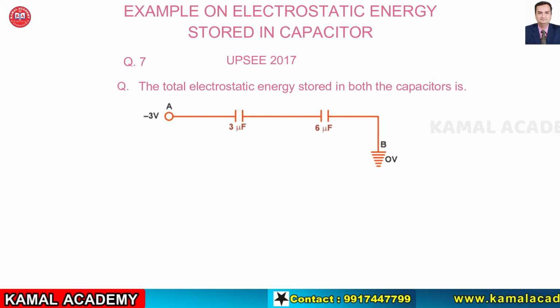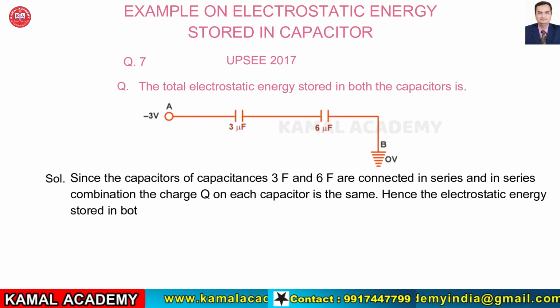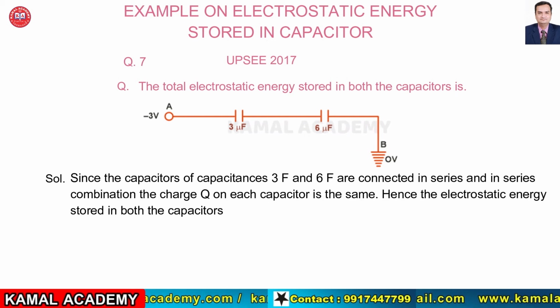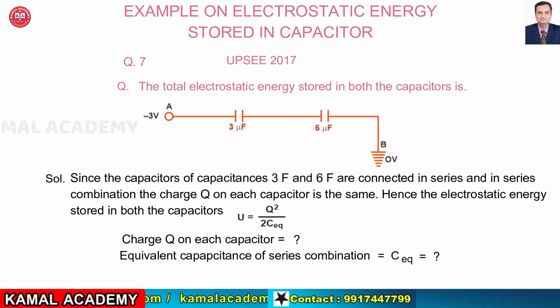The electrostatic energy stored in this combination of capacitors connected in series is given by U is equal to Q square upon 2C equivalent, where Q is the total charge on each capacitor connected in series and C equivalent is the equivalent capacitance of the combination.